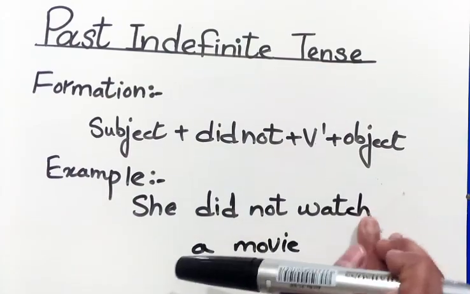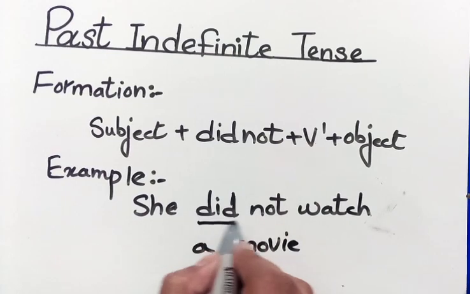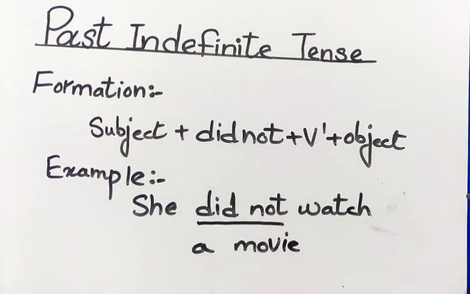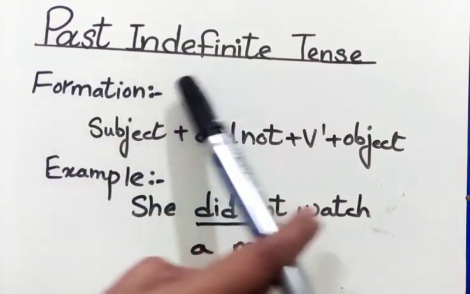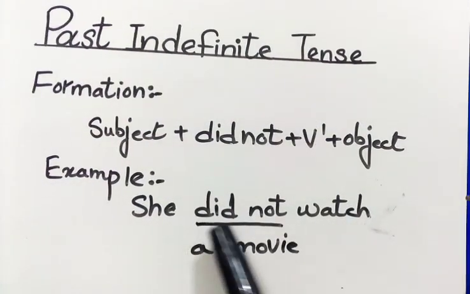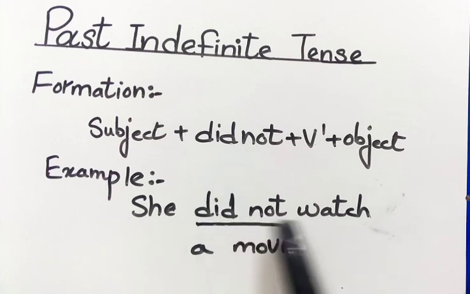We will not put second or third form with did not, right? She did not watch a movie. Although this is a past indefinite tense, but with did not, we never ever write second or third form of verb. Did not watch a movie, right?